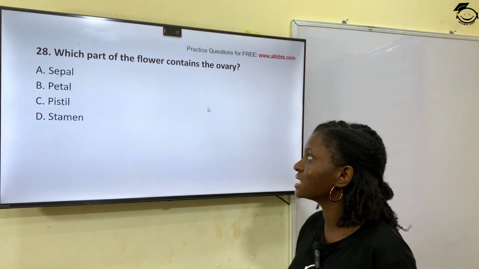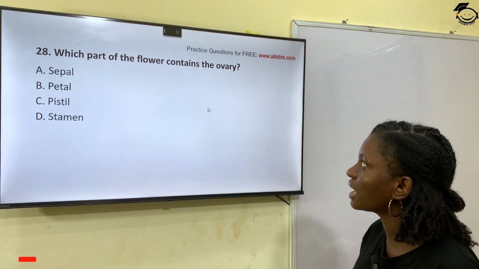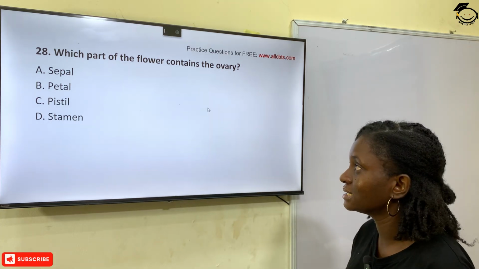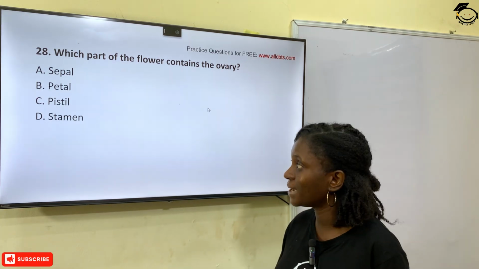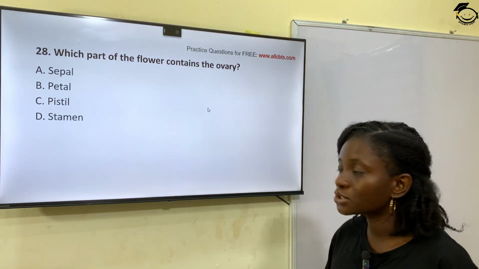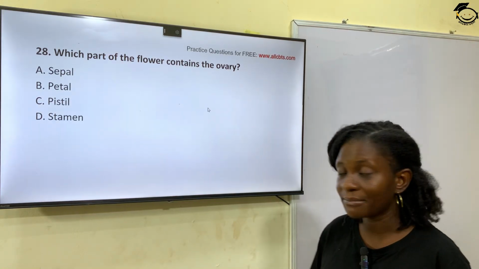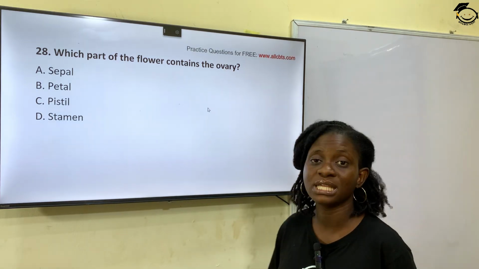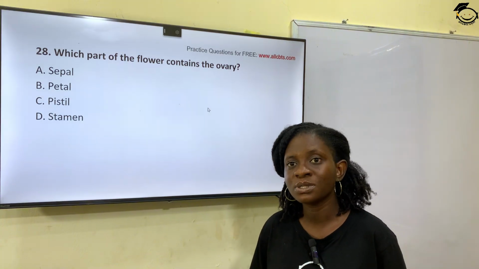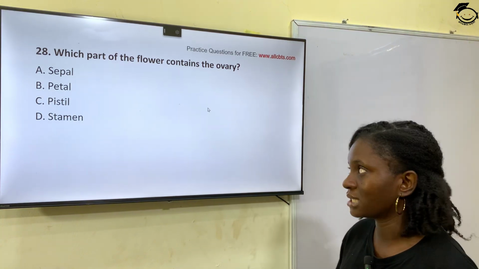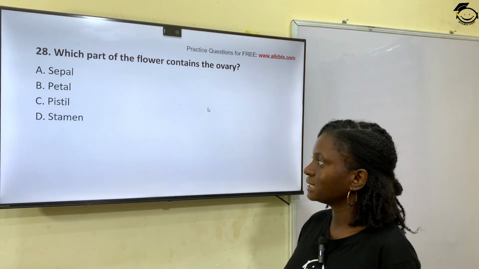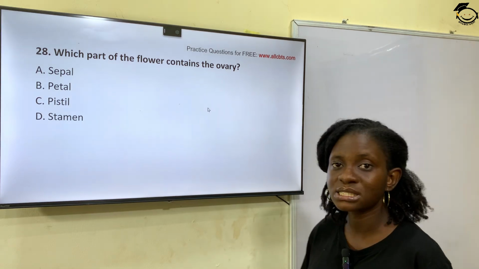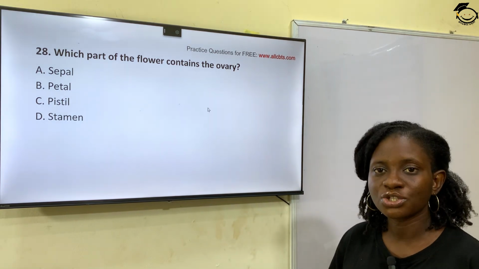Question 28. Which part of the flower contains ovary? Option A, the sepal, option B, petal, option C, pistil, and option D, stamen. The part of flower that contains the ovary is the pistil, because pistil is the female reproductive part of a flower. So the correct answer is pistil. It contains the ovary.